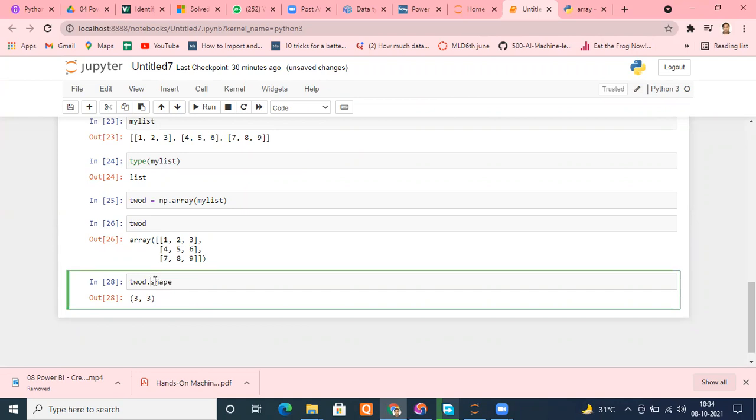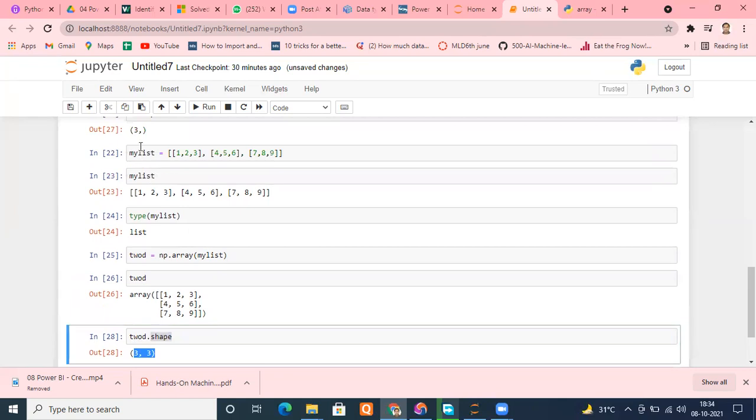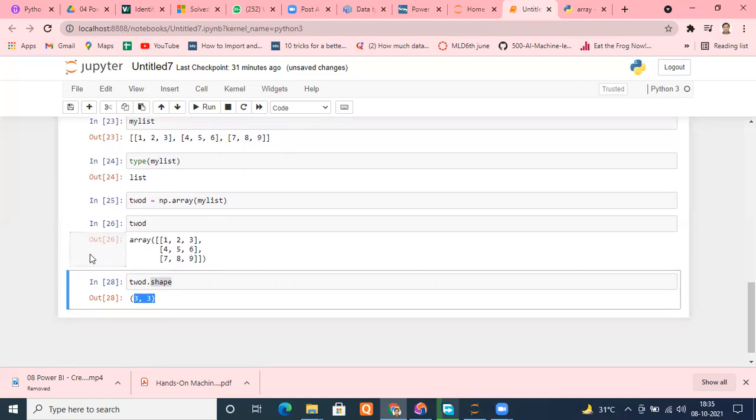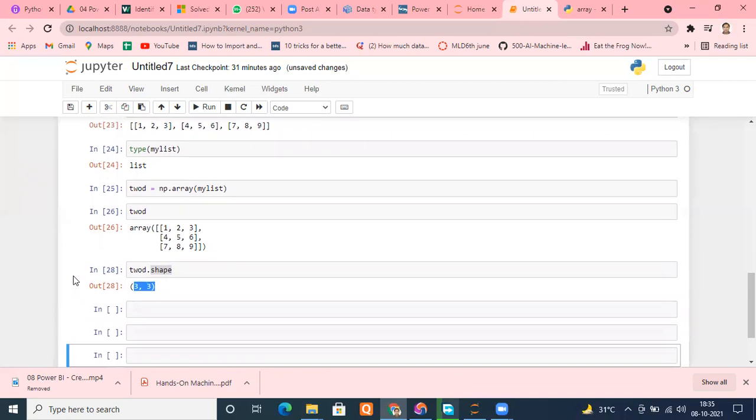So we can check that with the help of shape, simply the attribute shape. We can see two entries here, and when the data is 1D, there is only one entry. Further, I know there are two variants, which are nothing but vectors and matrices. When we are dealing with 1D data, it will be vectors, and when we are dealing with 2D data, it will be matrices. We just created our vector and matrices with the help of lists. In the same way, we can do it with tuples as well.